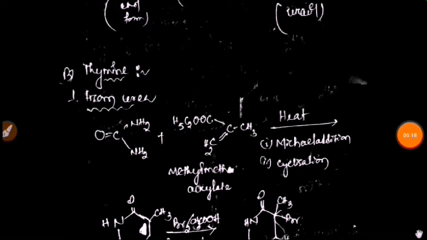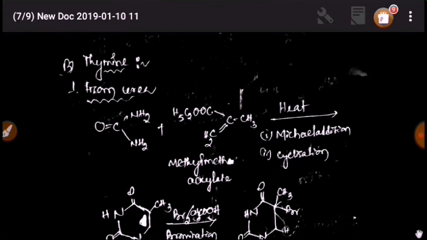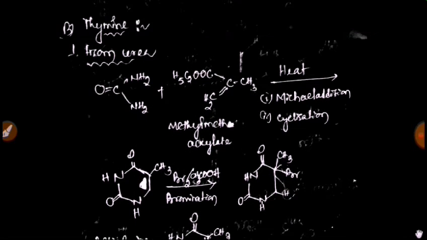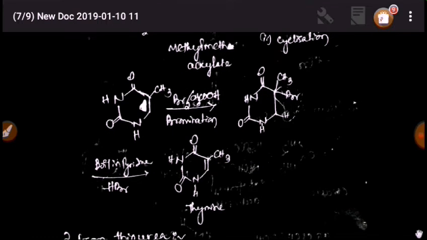Next we come to the second base of pyrimidine, that is thymine. At first we form it from urea and methacrylate, by the same process, Michael addition and cycloaddition in the presence of heat, and by following this chain we can form thymine.